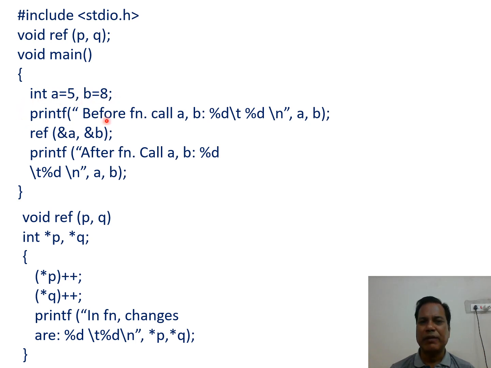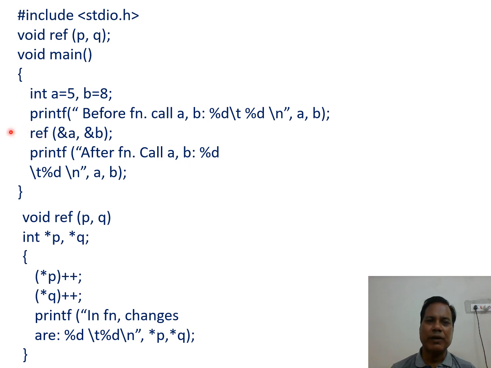Then the printf statement prints the message before function call a and b. The values of a and b are printed using this printf statement. Then reference(&a, &b). The function reference is called, and simultaneously the addresses of a and b are passed in. So printf after function call a and b.